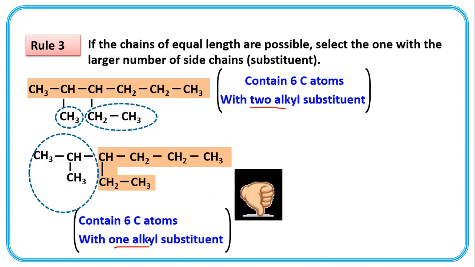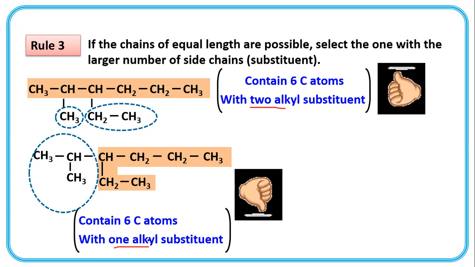If chains of equal lengths are possible, select the one with the larger number of side chains. So in both cases, the parent alkane contains 6 carbon atoms, but in the first compound, first picture, there are two substituents, and in the second one there is only one substituent.